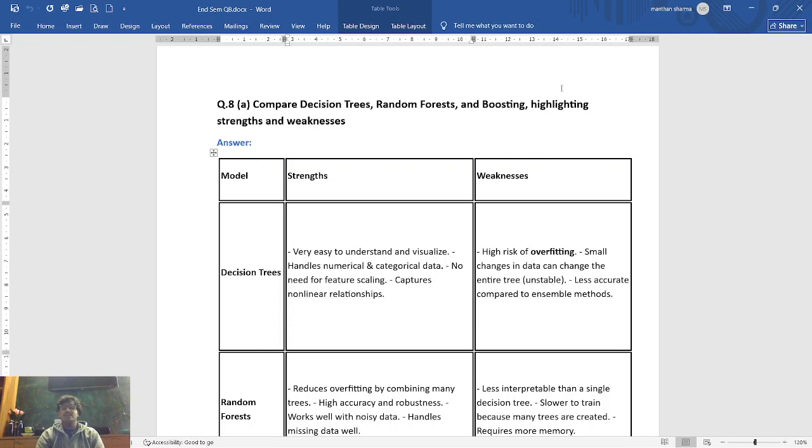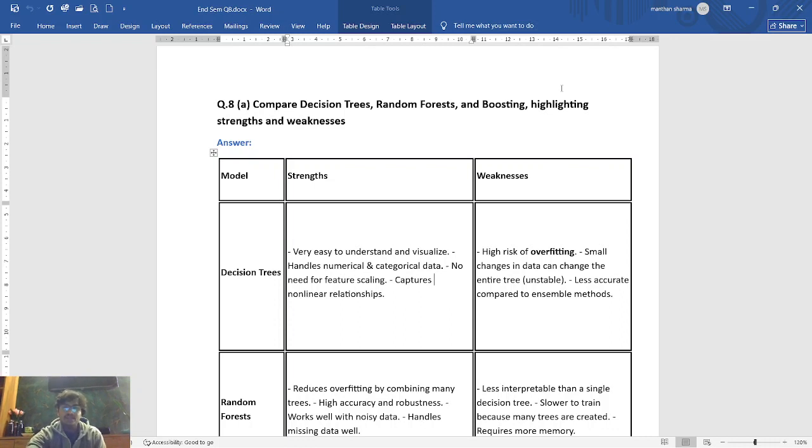But there is a catch: the decision tree overfits easily. A small change in the data can change the entire tree, making it unstable, and compared to ensemble methods, its accuracy is relatively lower. So yes, simple and interpretable, but not always reliable.